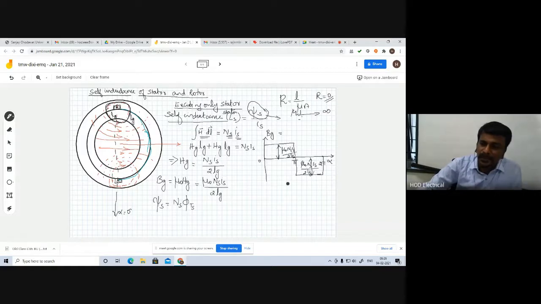5Ts means total magnetic flux of the stator. So what is meant by magnetic flux here? Flux is nothing but the magnetic flux density times the area, so we can have Bg in the area. From this we can write the equation: flux is nothing but N mu naught Ns square Is divided by 2 Lg, times the area.